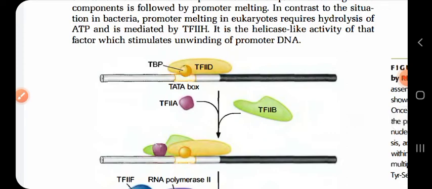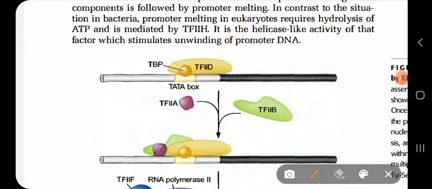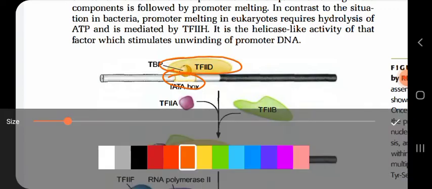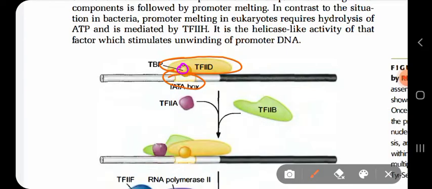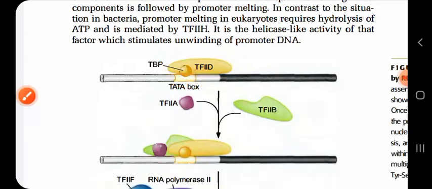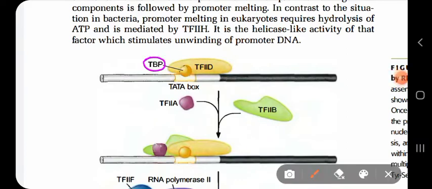So what was written, I have said. Now you see the picture. This is the promoter region. Not all the promoter regions have been shown here, only the TATA box has been shown. This TATA box is recognized by TF2D first. One of the components of TF2D is TBP. So TBP binds to the TATA box. TBP means TATA box binding protein.